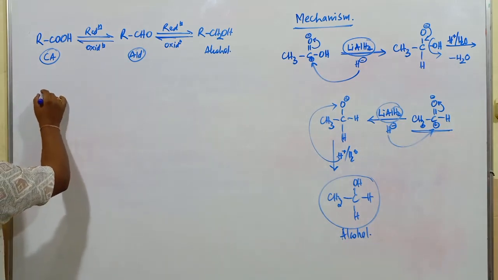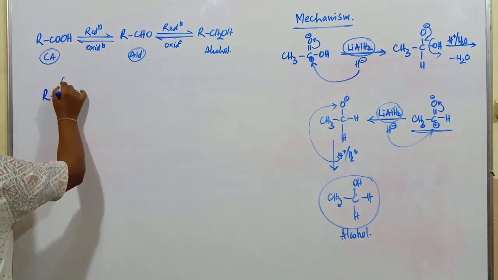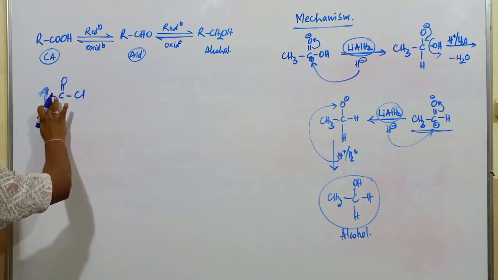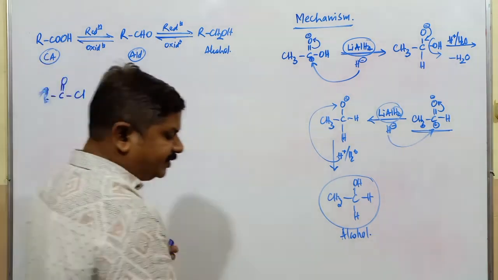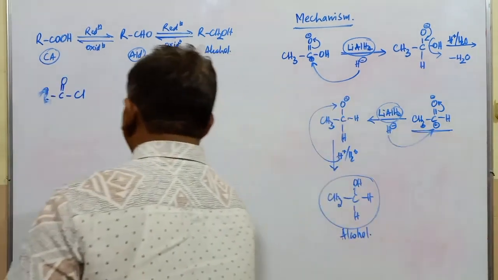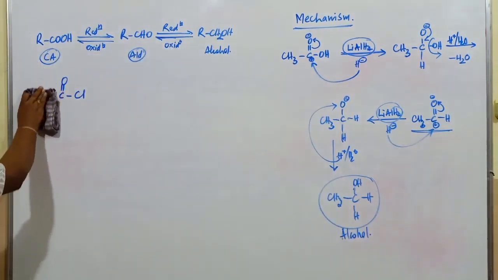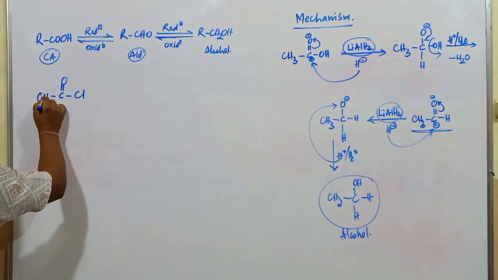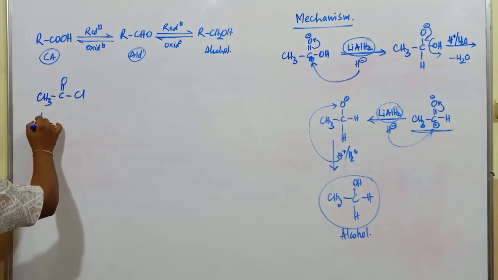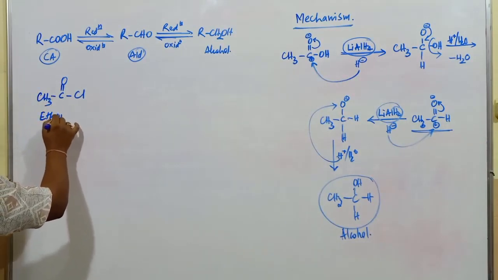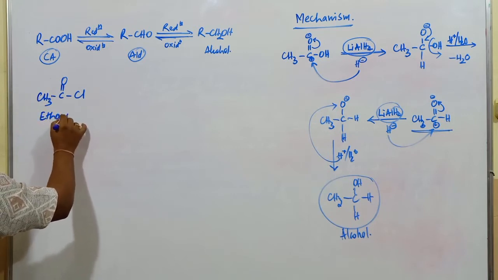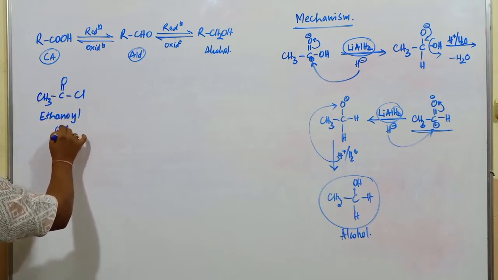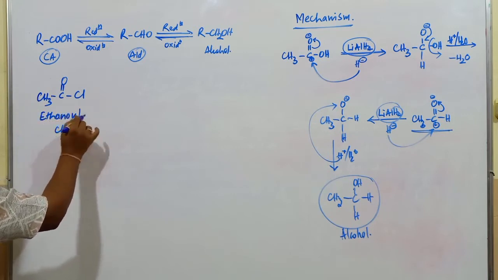If you take an acyl halide RCOCl, I will go with a particular example. If an alkyl group is considered here, I will consider CH3COCl. It is ethanoyl chloride. What is our common name? Acetyl chloride.